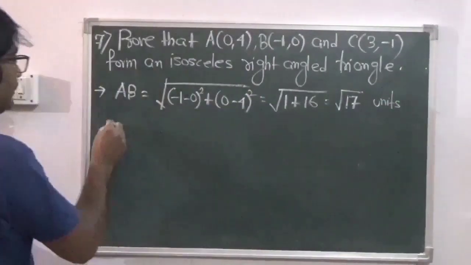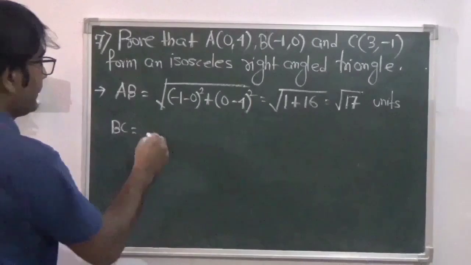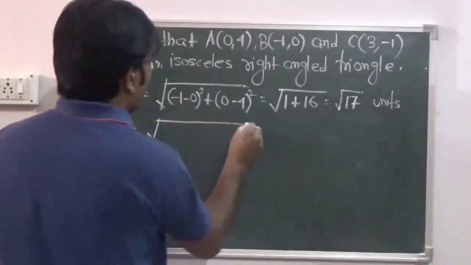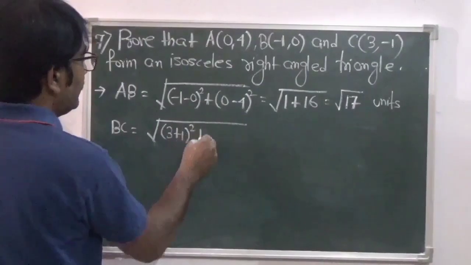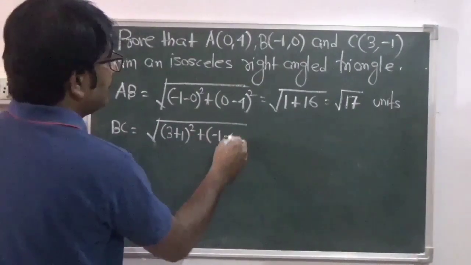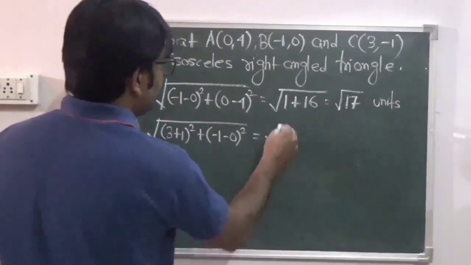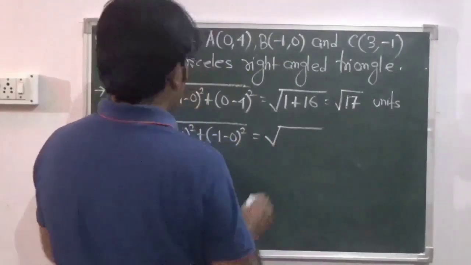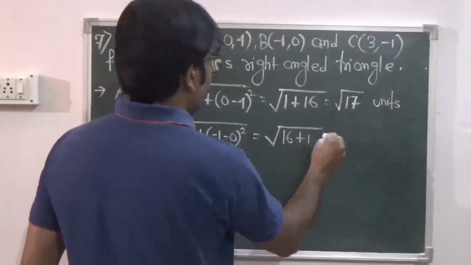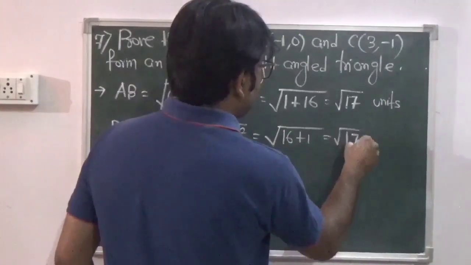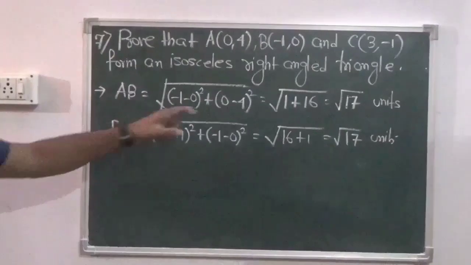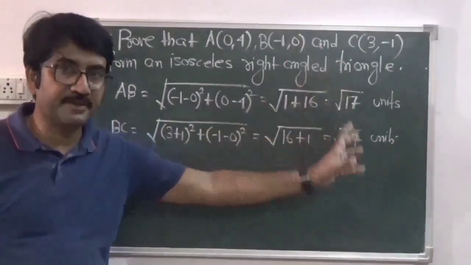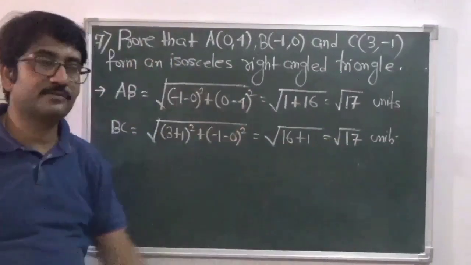Then you need to find BC, root over (3 plus 1) square plus (minus 1 minus 0) square, and that is 16 plus 1, that is root over 17 units. So here you can clearly see that AB and BC are equal and each equal to root over 17 units, hence the triangle is an isosceles triangle.